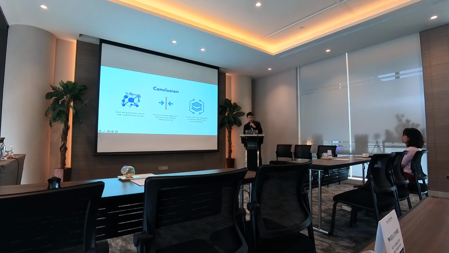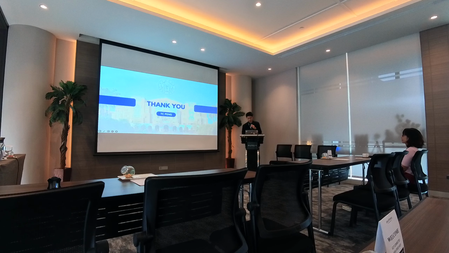So to quickly conclude our work, we propose DKG-MTI, dual knowledge graph multi-text intent inference, with dual knowledge graph grounding without text-specific fine-tuning. We use structure-aware alignment between the user intent knowledge graph and the global hotel knowledge graph. This unified multi-text framework can predict ratings and generate intent at the same time. Since we plan to use this reverse intent as a foundation for our future work, building recommendation systems, I would greatly appreciate any feedback or suggestions from you. This is my presentation.